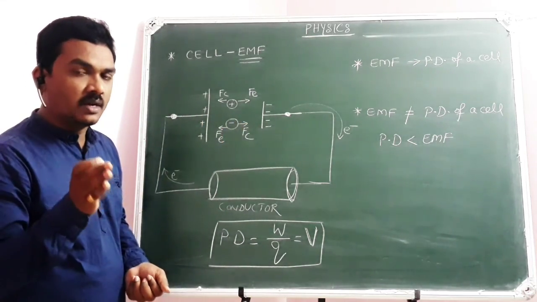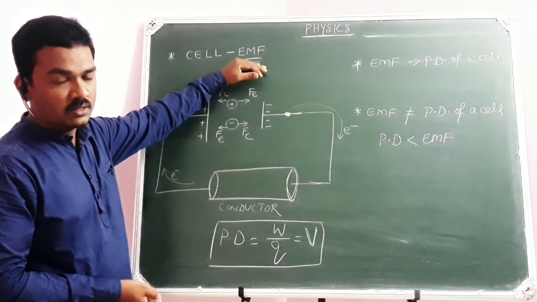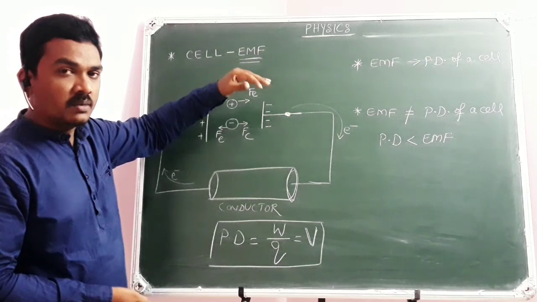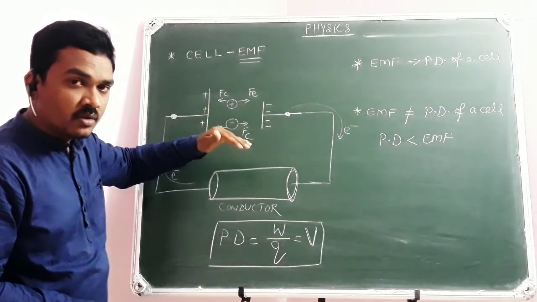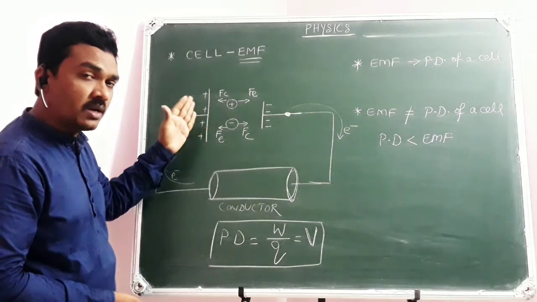So my conclusion is, electromotive force is the amount of work done per unit positive charge to move it from one terminal of the cell to another terminal of the cell.